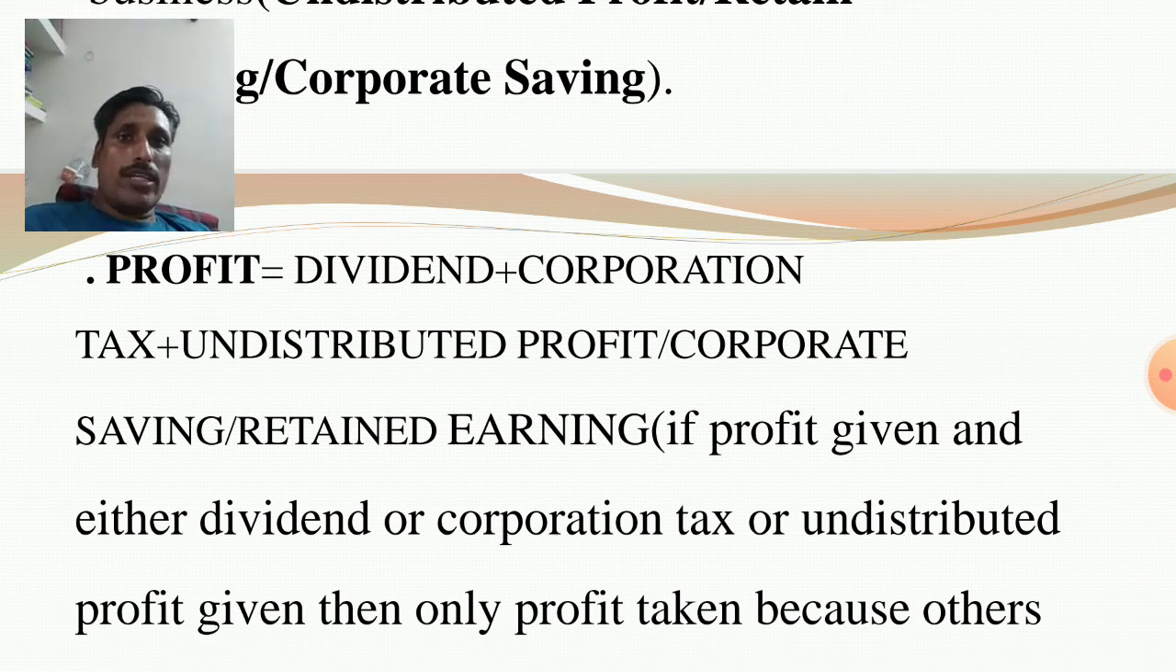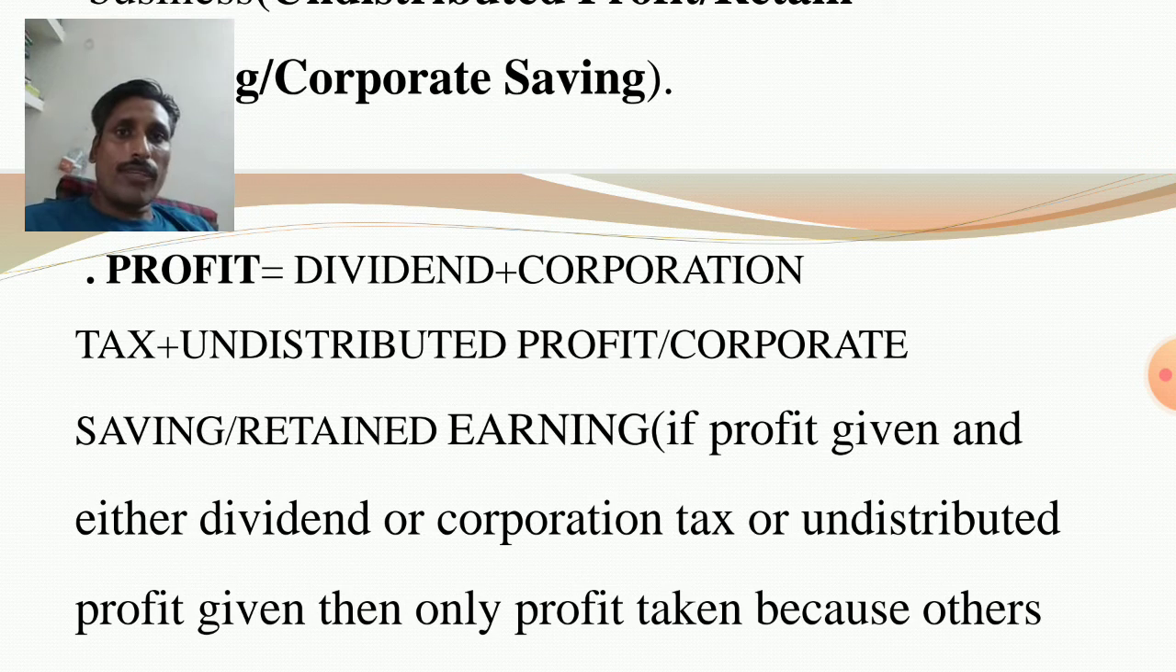In the numerical, suppose in the question profit is given directly, then you consider only profit and cast aside dividend, corporation tax, undistributed profit. Sometimes in the numerical, profit is given, dividend is given. So only consider profit. If you add dividend, then double counting arises, because the dividend is part of the profit. Sometimes in confusion, profit given, dividend given, corporation tax given. Only consider profit, because dividend and corporation tax are part of the profit.